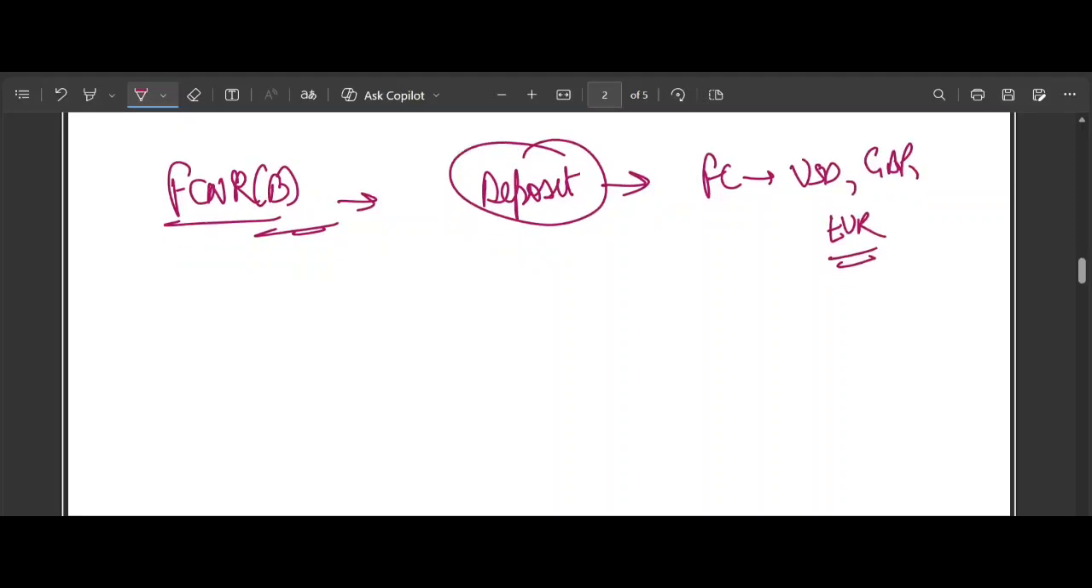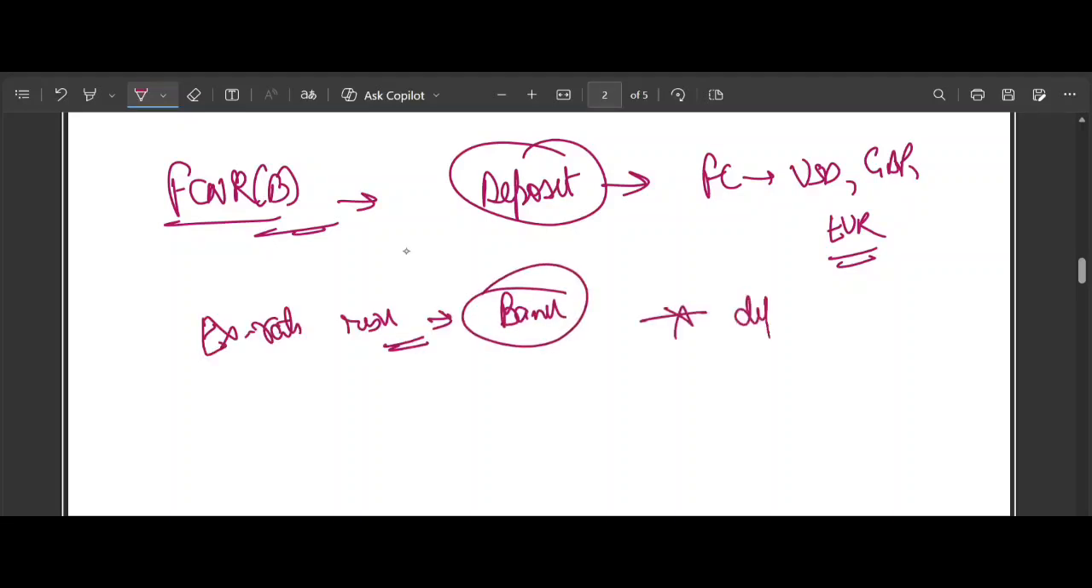And one more thing, please remember, exchange rate risk is fully borne by the bank. Yes, the bank bears the exchange rate risk. It is not borne by the depositor. Remember, the depositor has nothing to do with the exchange rate risk.